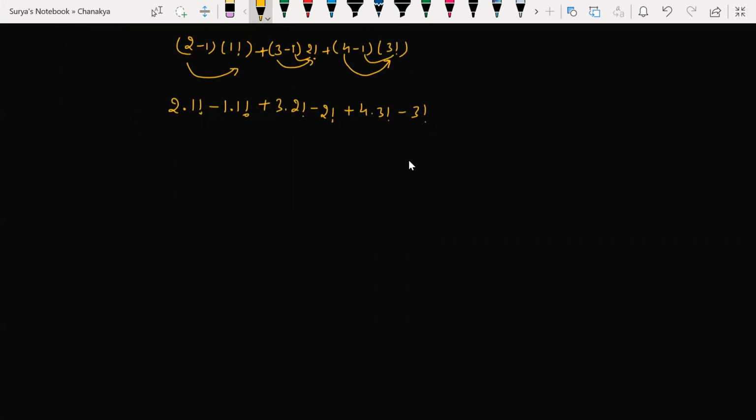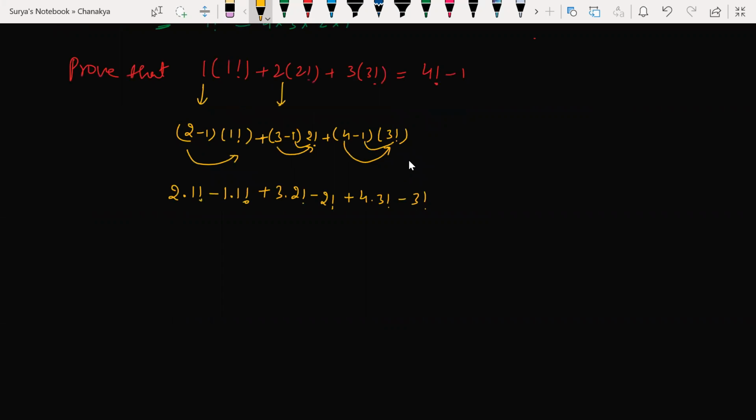Anjali, are you here? Yes, sir, I'm here. 2 factorial into 1 factorial can be written as what? 2 factorial. Simple. 2 factorial. So 1 factorial is 1 factorial only. And 3 into 2 factorial can be written as what? 3 factorial. Am I correct? Very good. So minus 2 factorial. And this into this can be written as what? 4 factorial. Minus 3 factorial.